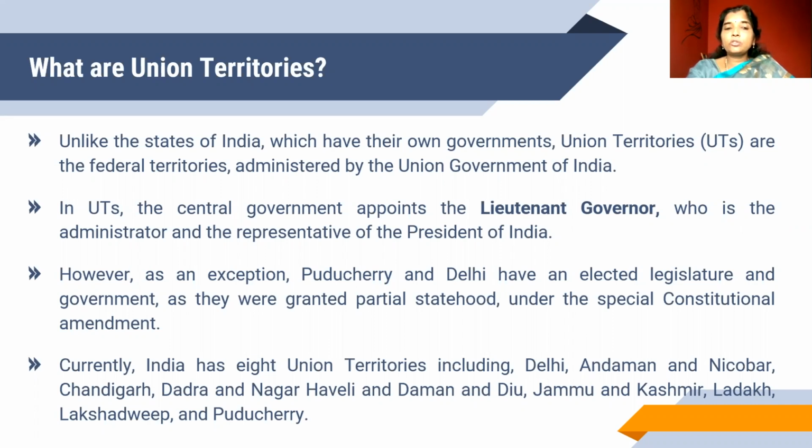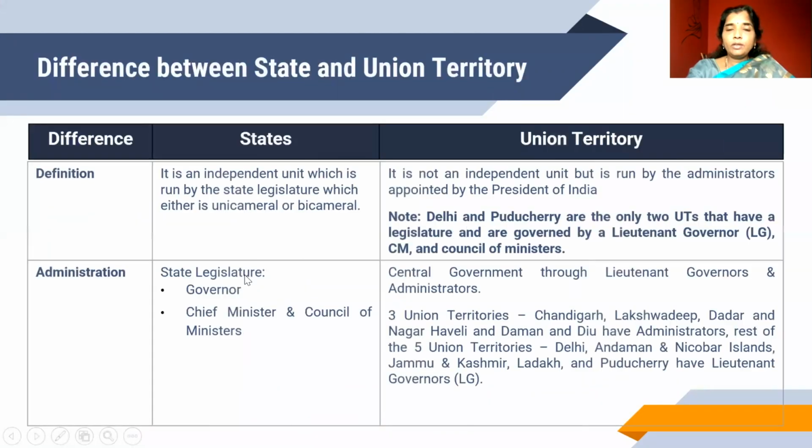the special constitutional amendment. Currently, India has about 8 union territories, including Delhi, Andaman and Nicobar Islands, Chandigarh, Dadra and Nagar Haveli, Daman and Diu, Jammu and Kashmir, Ladakh, Lakshadweep, and Puducherry. Now let's take a look at the difference between the administration of a state and a UT.